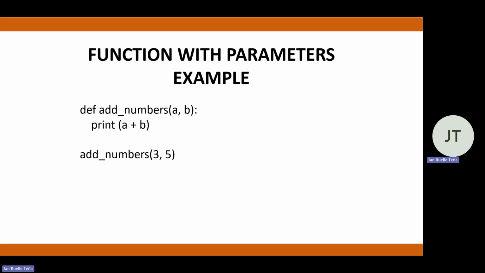Then next, if we have parameters, for example, if our function has two parameters, we are expecting to pass two arguments as well. So if we have two here, therefore we are expecting two values as well. If not, it would cause an error in our program.